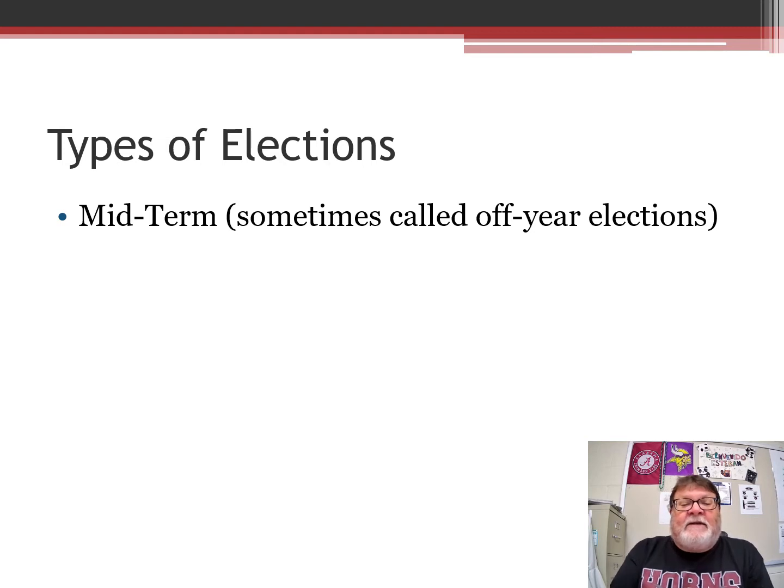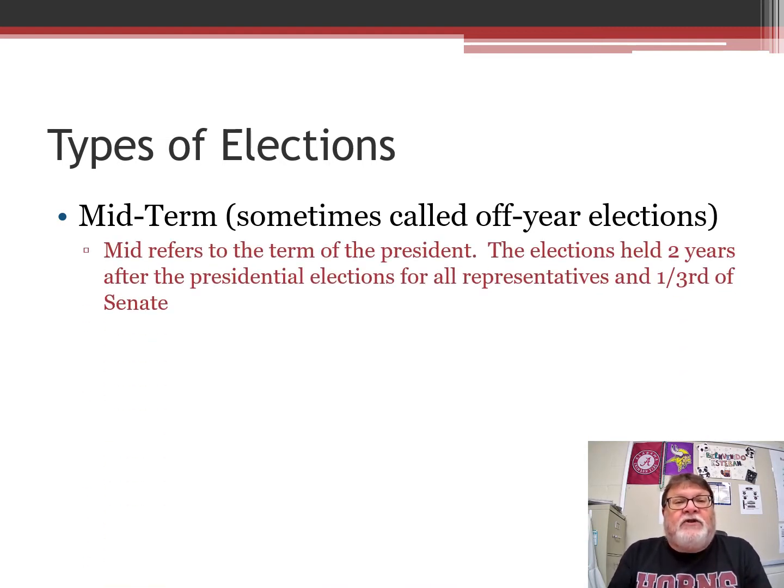Okay, so the midterms, sometimes called off-year elections. Usually we call it midterm, and the mid refers to the time between the presidential elections, so the midterm of the president. So remember, elections are held every 2 years. After the presidential elections, those are the midterms. And again, remember, all representatives are up because they're up every 2 years anyway, all 435 of them, and then 1/3 of the Senate every 2 years as well. So you got presidential elections, and then you got midterm elections. And they have their different functions. The big function is presidential elections has the presidential election in it.